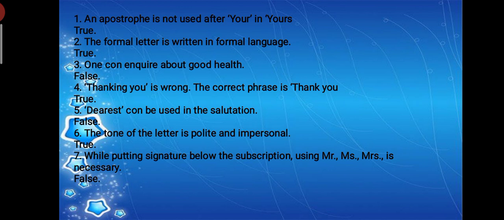Then, can one inquire about good health? No, you can't inquire about good health. Sometimes we write formal letters to a sir whom you know very dearly, but even then, for inquiring about health, you can use other means. But in a letter you should never inquire about the health.